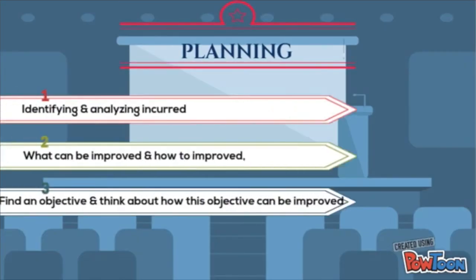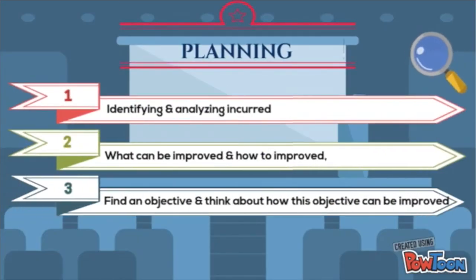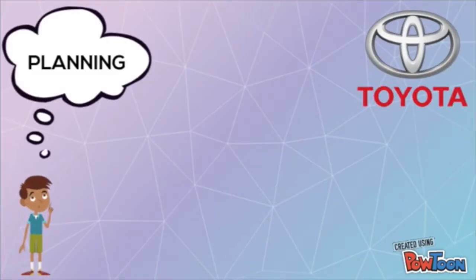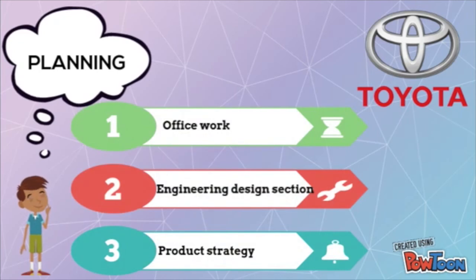Planning by using the Kaizen method is: 1. To identify and analyze the problem incurred. 2. To find what can be improved and how it can be improved. 3. To find an objective and to think about how this objective can be improved. The Toyota company makes a plan using the Kaizen method on their office work, engineering design section, and product strategy.